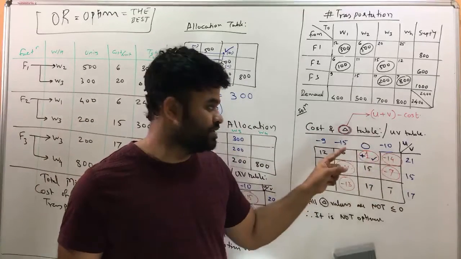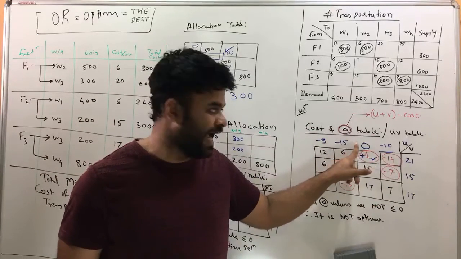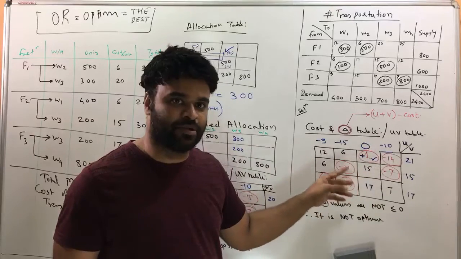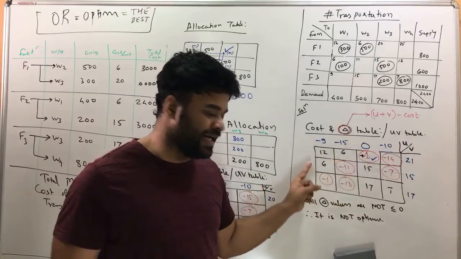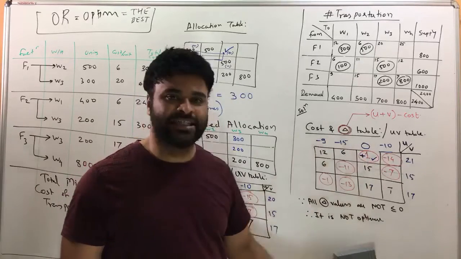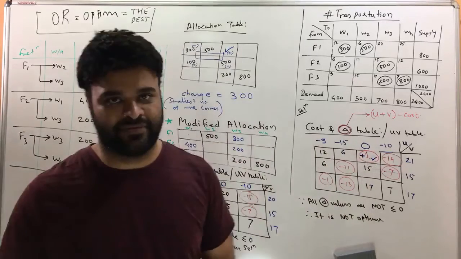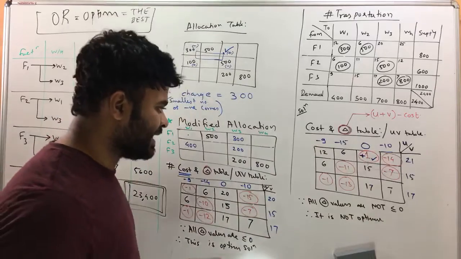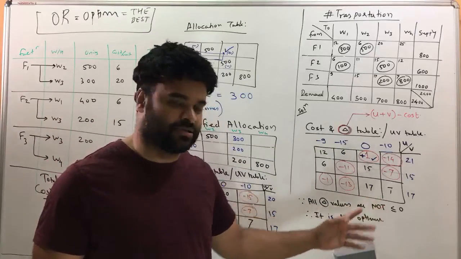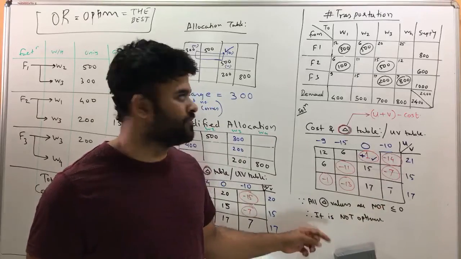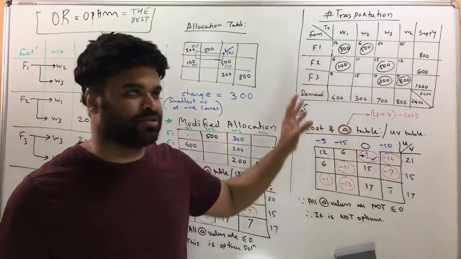How do you find UV values? Just start with a 0, and the outer 2 numbers should add up to the cost value. And then find all the deltas, and expect all of them to be negative. That did not happen, so since all delta values are not less than or equal to 0 (0 is also fine), it is not optimum. So the first time, whatever is given is not optimum, so we check.